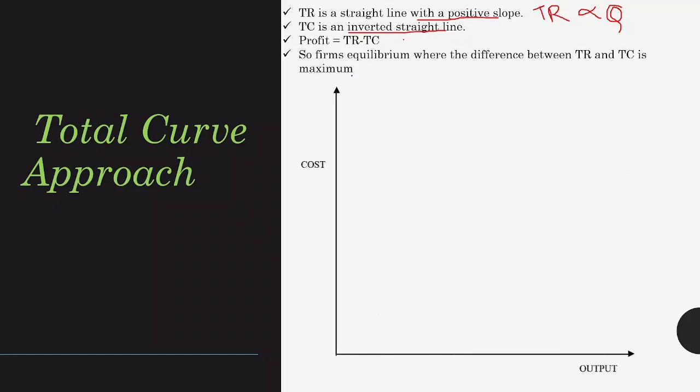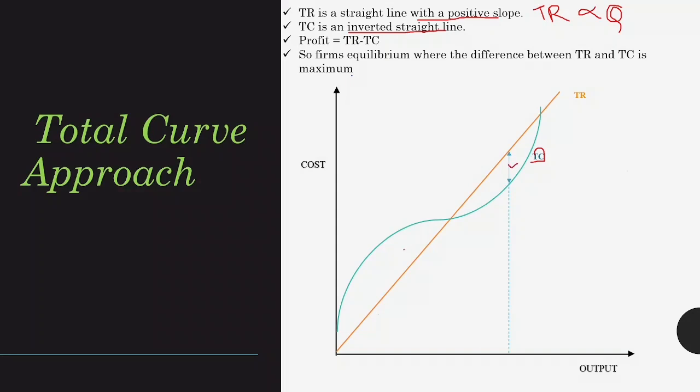This is our total revenue, which is a straight line with positive slope. Our total cost is an inverted straight line. Where the difference between total cost and total revenue is maximum is our maximum profit area, and that will be our optimum output. If we find the difference, it is maximum in this portion.